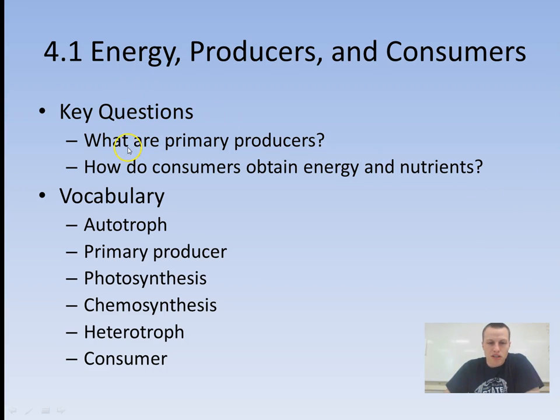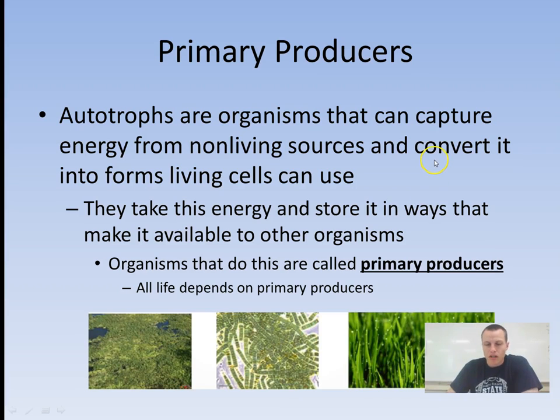Key questions for today: what are primary producers, and how do consumers obtain energy and nutrients? Vocabulary for today: autotroph, primary producer; photosynthesis, chemosynthesis; heterotroph, and consumer. Okay, so what we're going to be starting out with is primary producers.